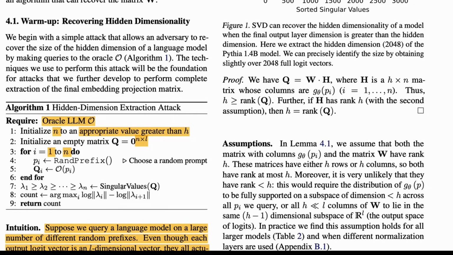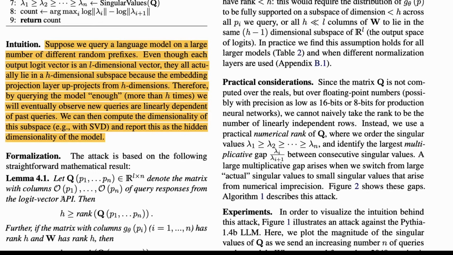SVD is a very popular technique that people have been using, at least before deep learning, to reduce dimensions for a lot of different purposes. So they're going to use SVD and then finally get the count, and that is how you're going to get h by l. That's the end. So, intuition.